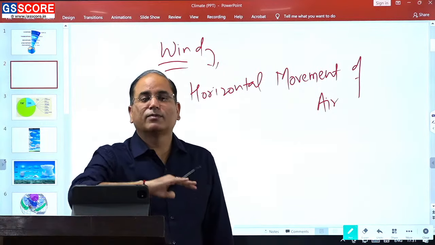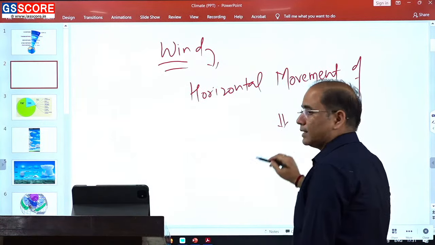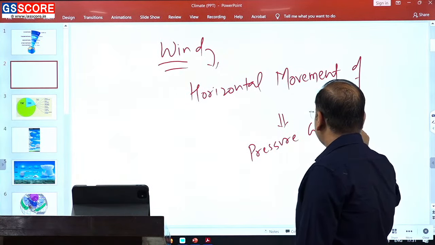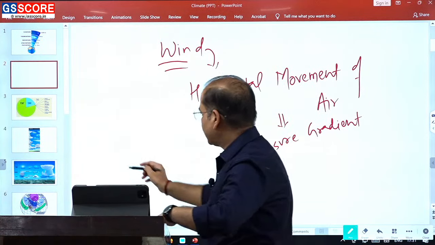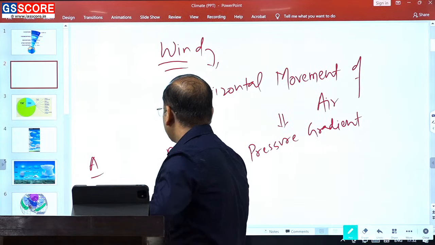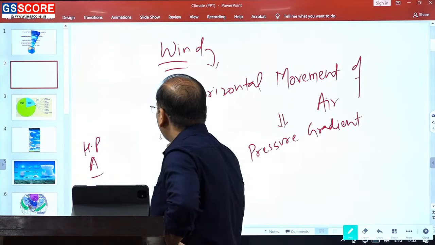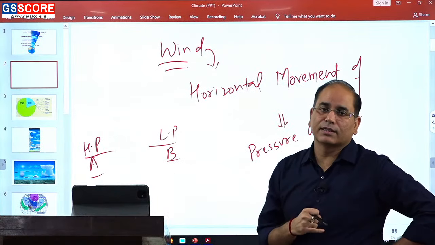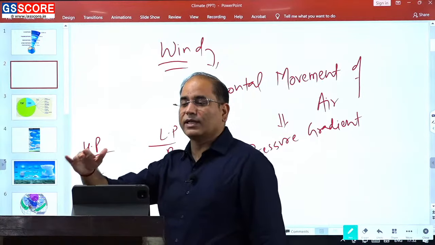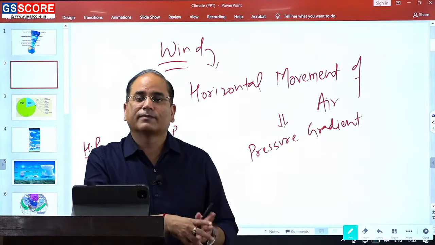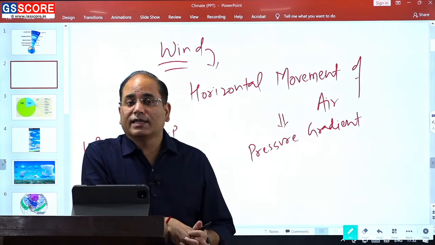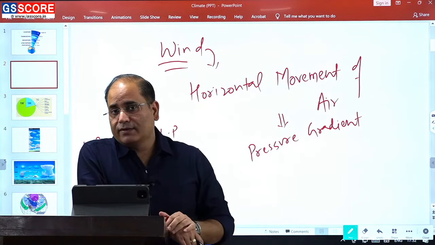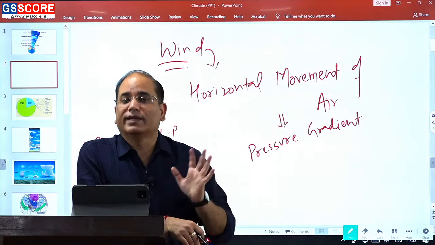तो ये जो आपका horizontal movement of air है, it is the resultant of nothing but the pressure gradient. Whenever you have two places, let's say place A and place B, horizontally these two places will have two different pressures. One of the places is high pressure and another is low pressure. The air will start moving from the areas of high pressure to areas of low pressure. This movement of air from high pressure to low pressure is simply known as the wind.